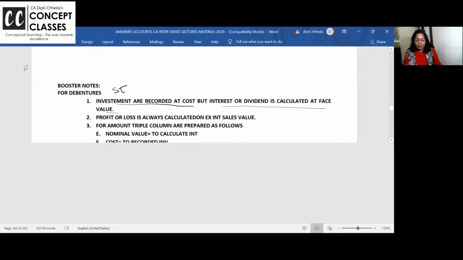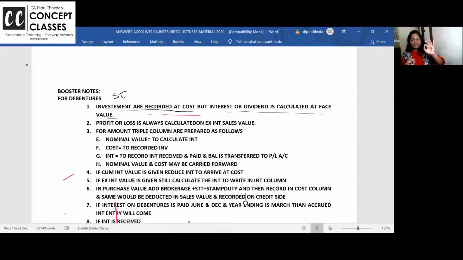Yes, here we go. So, investments are recorded at cost. If you purchase 1 lakh debentures at 120, you record it at 120. But interest will always be calculated at face value. Dividend will always be calculated at face value. That's the reason in investment account in the exam, we record a face value column or nominal value column to calculate the interest, a cost column to record the main investment account, and an interest column to balance how much is interest paid, how much is interest received, and the difference is transferred to P&L account. Interest account is always closed.